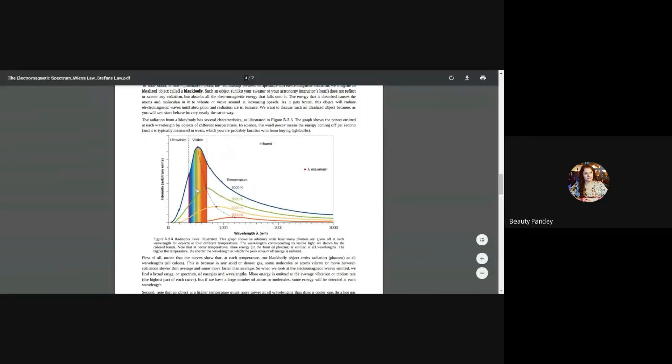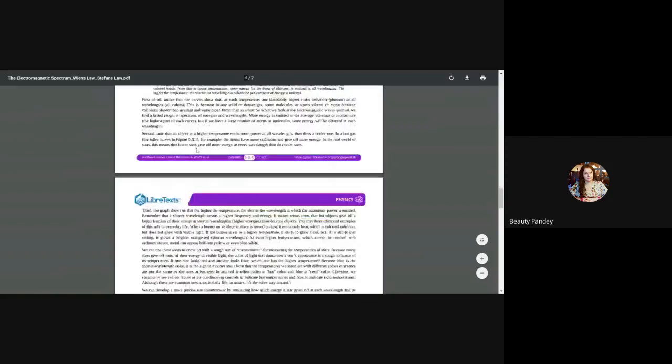Clear? I told this in the first class also, that it does not emit any particular wavelength, but it emits all the wavelengths. However, the color which we perceive depends upon the peak value. Clear this much? Yes, ma'am.